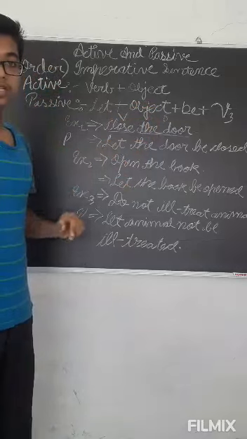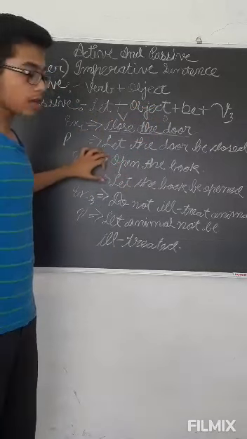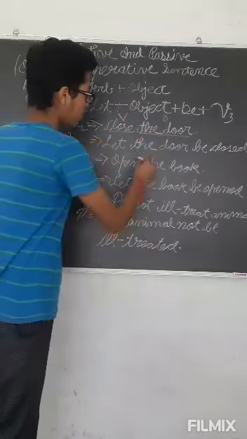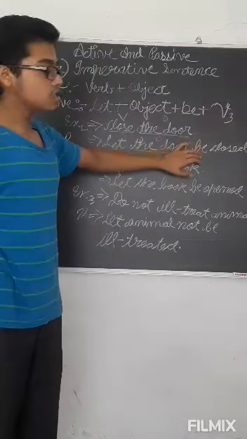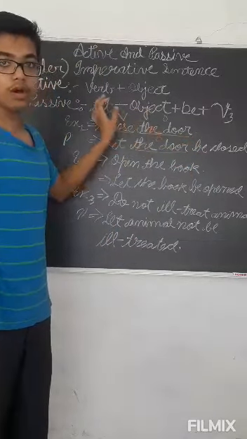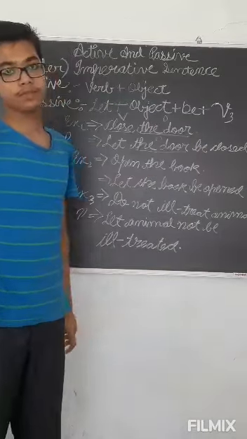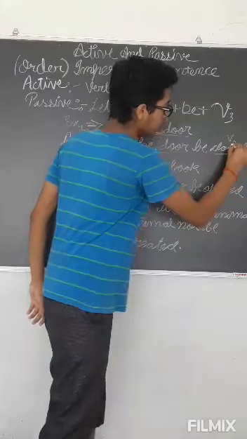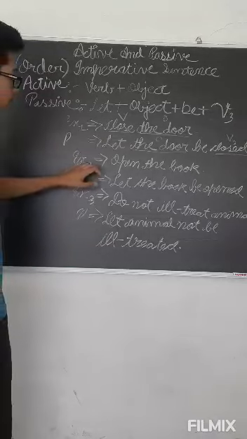When we convert this into passive voice, first we write let, then the object, the door. Then be is written in this type of sentences in which order is shown. And then verb third form, closed.